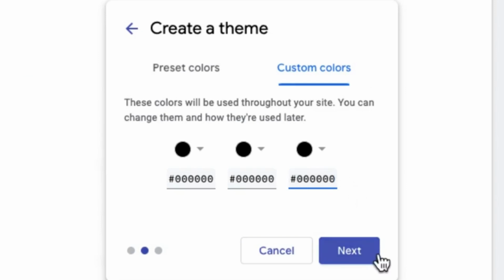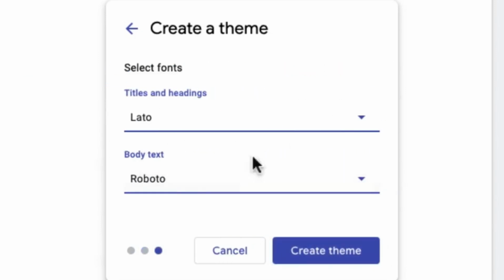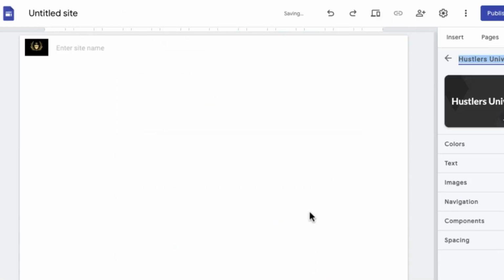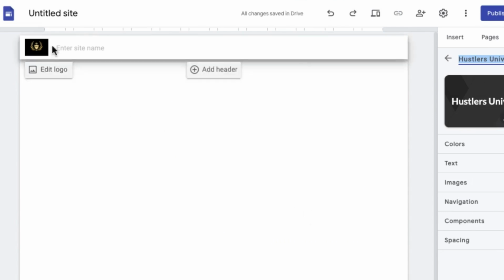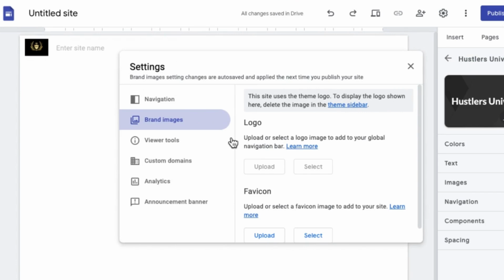So once you do that, guys, come over to where it says next, click on next. Once you come over here, come over to where it says titles and headings, body text, leave it on Roboto, click on create theme. And once you click on create theme, you finally have your theme right here. Everything is set, right? So at the top section right here, you can see this is our logo right here.